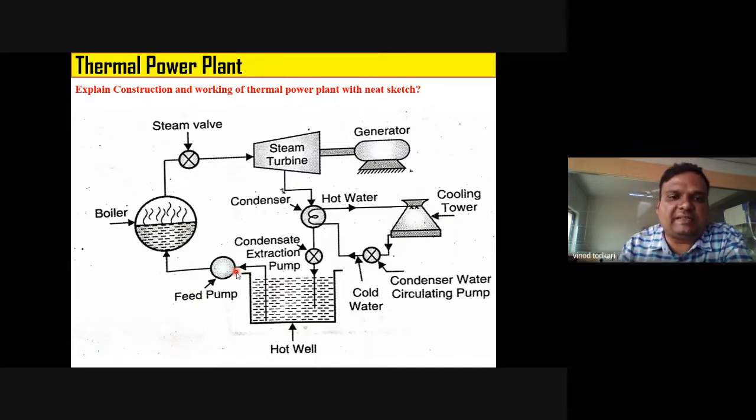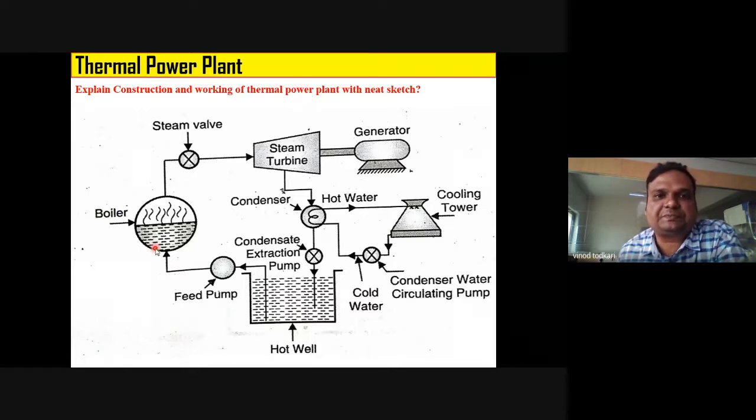Why to increase pressure intensity? Because see, let's say your boiler is operating at 25 bar. So if you want water to come inside the boiler, what is tendency of any fluid? It flows from high pressure to low pressure. Tell me very honestly, is it clear to you? So you have to increase pressure intensity up to 25 bar. Then only your water can enter from hot well to boiler.